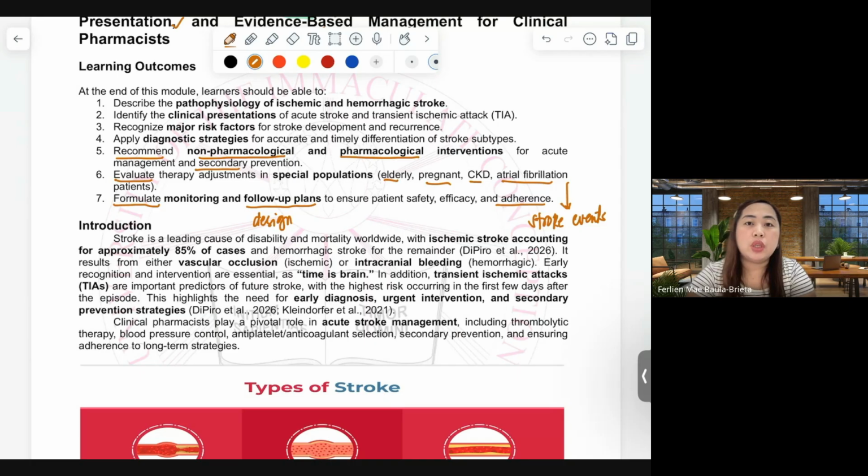And as mentioned during our initial lectures during prelim, hypertension and dyslipidemia as well start with an asymptomatic phase. There are no symptoms, and when symptoms come, it is already in the advanced stage of the cardiovascular events. So, the adherence of our patients will help control the gravity of the situation.